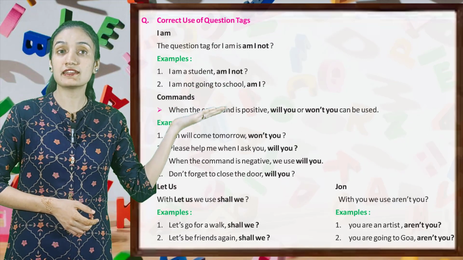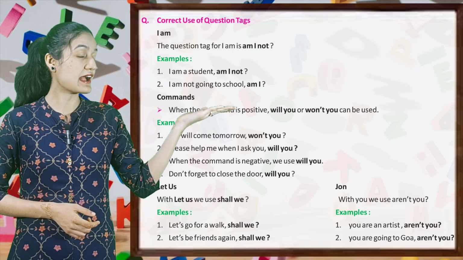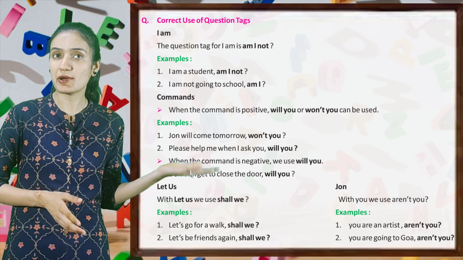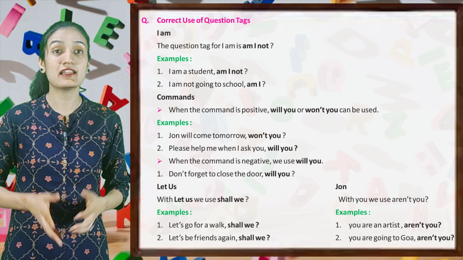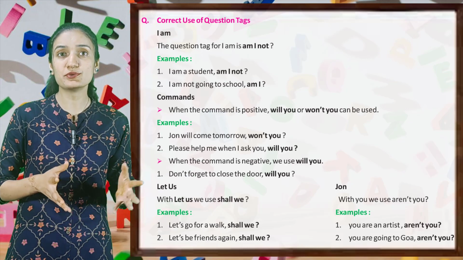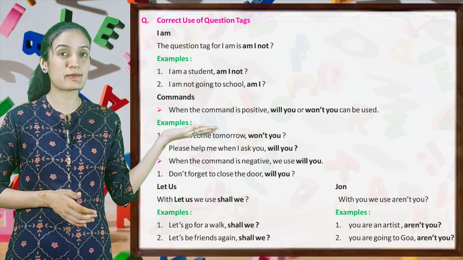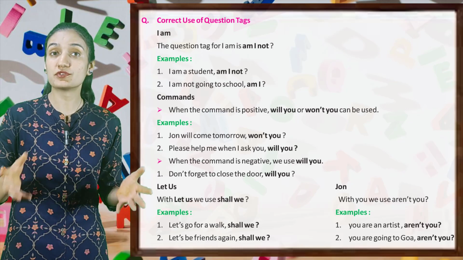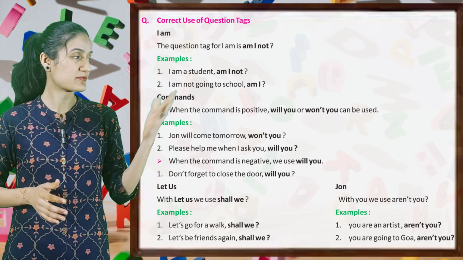Now, correct use of question tag. I am. The question tag for I am is am I not? Example: I am a student, am I not? I am not going to school, am I? Now, commands. When the command is positive, will you or won't you can be used.